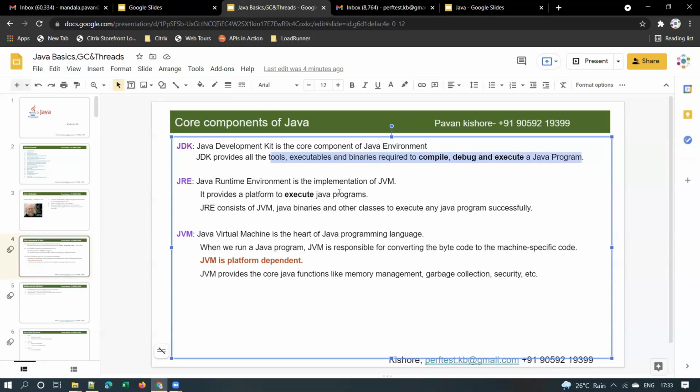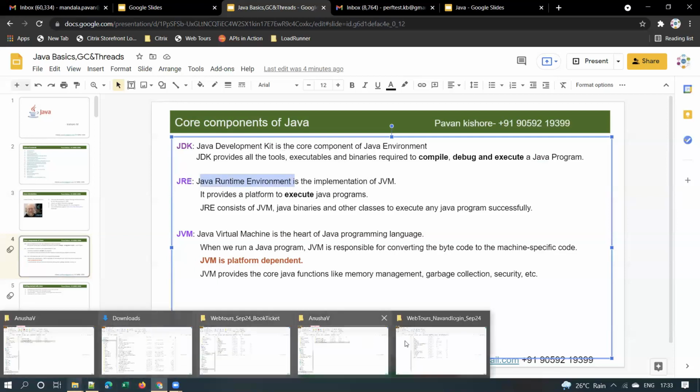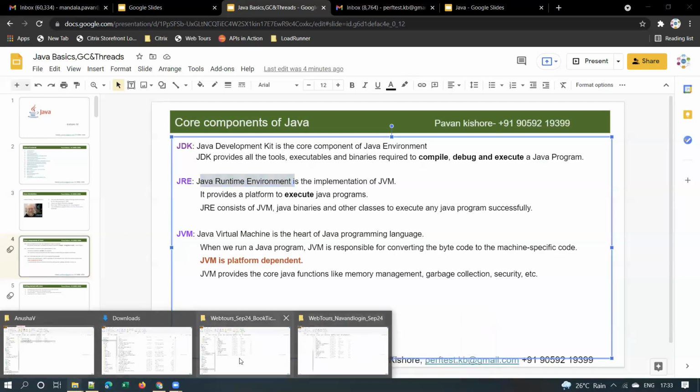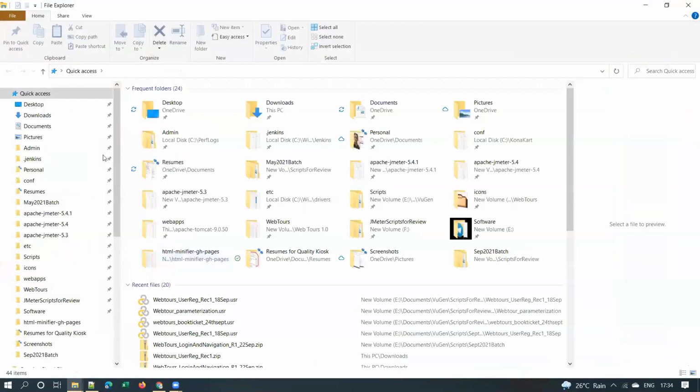Whereas if you just need to execute a Java program, JRE is enough. JRE is the implementation of JVM. JRE stands for Java Runtime Environment. You should know at least the difference between JDK and JRE, everyone. When you install Java, generally you will get the JRE. However, if you want to compile some code, you should have JDK also.